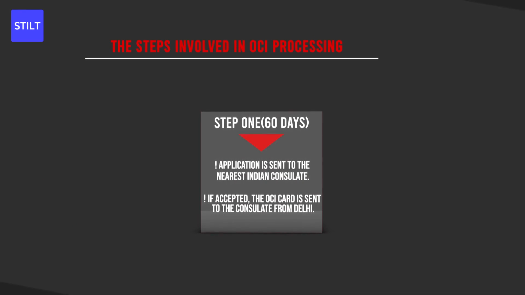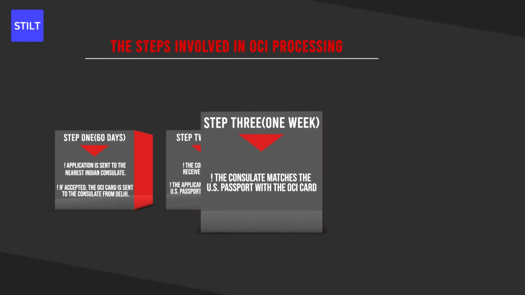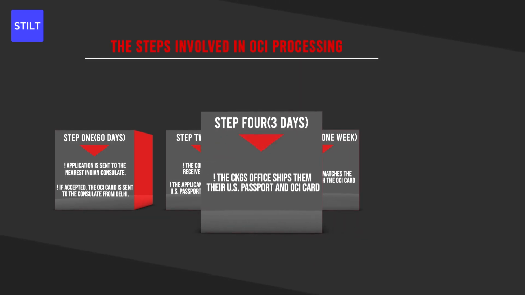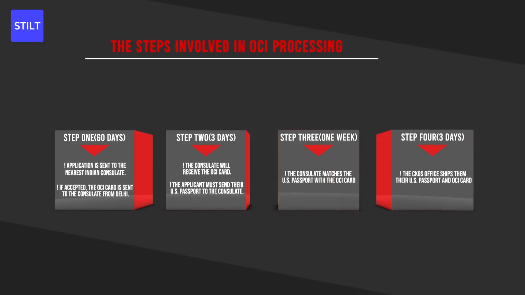Step 1. Once an application is submitted, it is sent to the nearest Indian consulate. If accepted, the OCI card is sent to the consulate from Delhi, India. This step usually takes about 60 days. Step 2. The consulate will receive the OCI card and the applicant must send their U.S. passport to the consulate. This takes about 3 days. Step 3. The consulate matches the U.S. passport with the OCI card. This usually takes 1 week. Step 4. The applicant's nearest CKGS office ships them their U.S. passport and OCI card within 3 days.